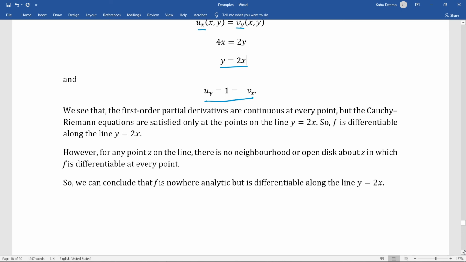However, for any point z on this line, there is no neighborhood or open disk about this point z in which f could be differentiable. So we can conclude that f is nowhere analytic but is differentiable along the line y equals 2x.